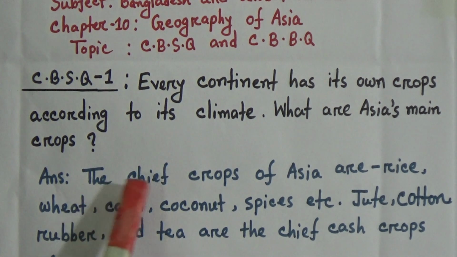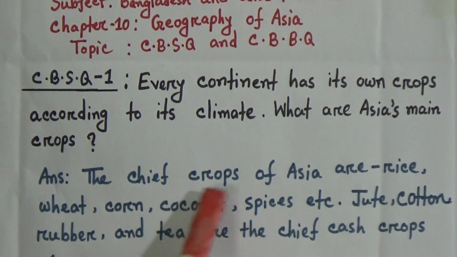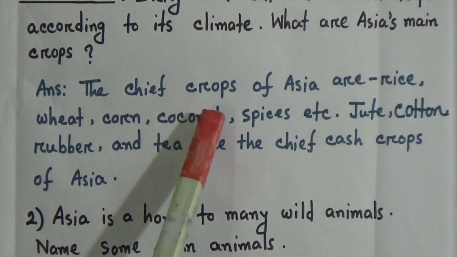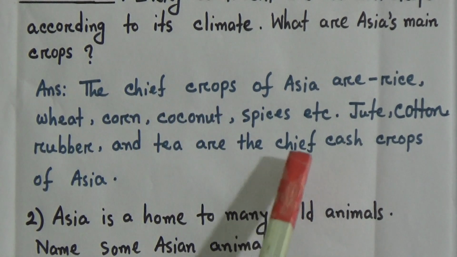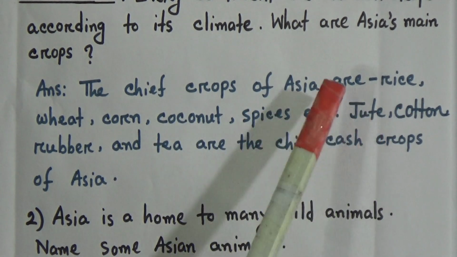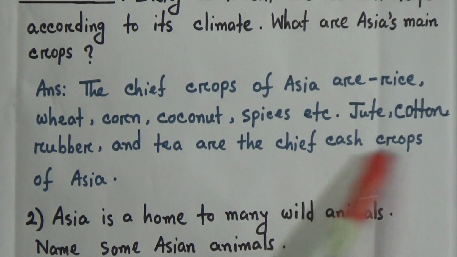We know that Asia's produced crops can be divided into two types. One is grain food and another is cash crops. What are grain crops and what are cash crops?